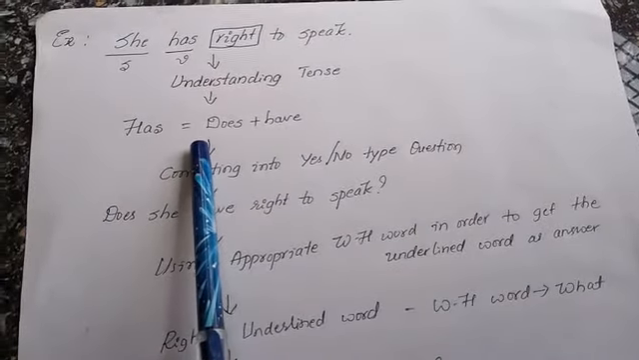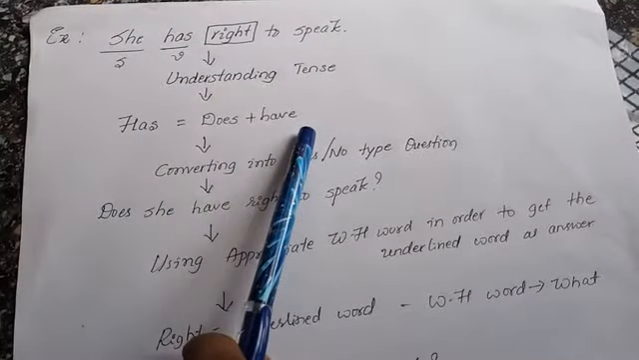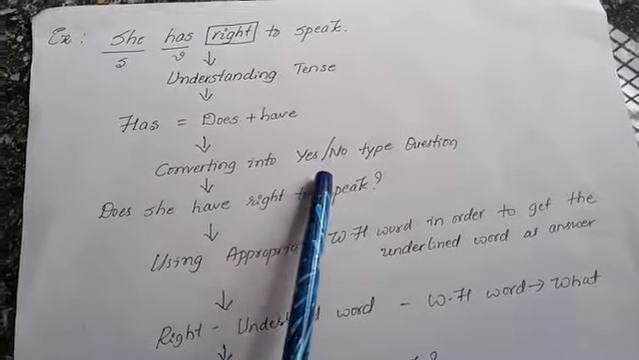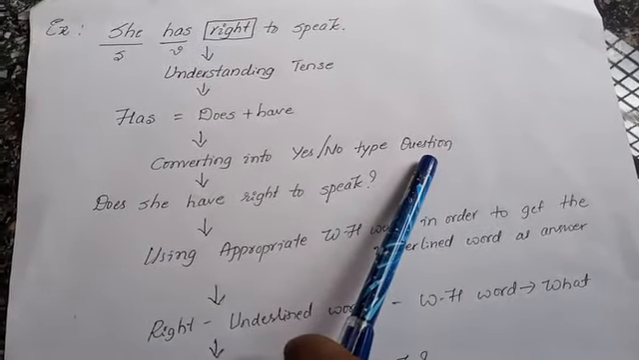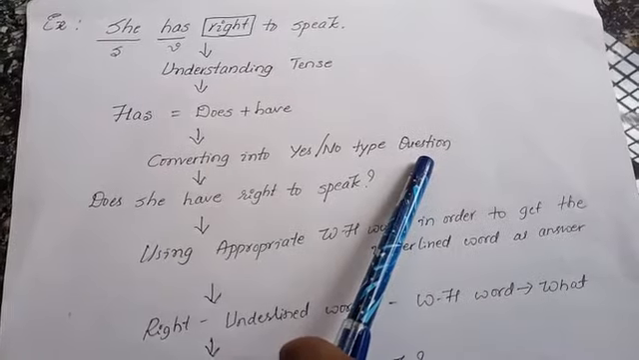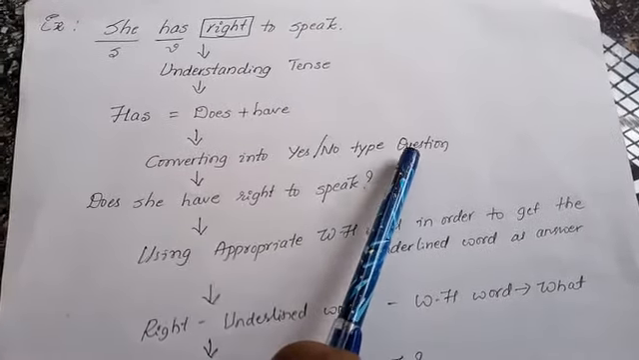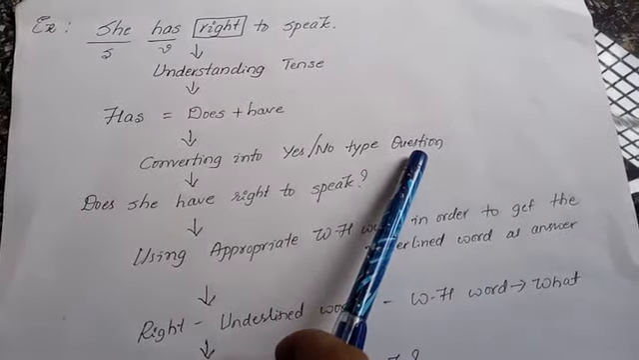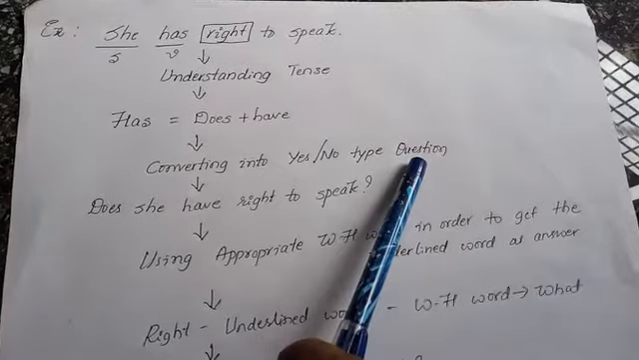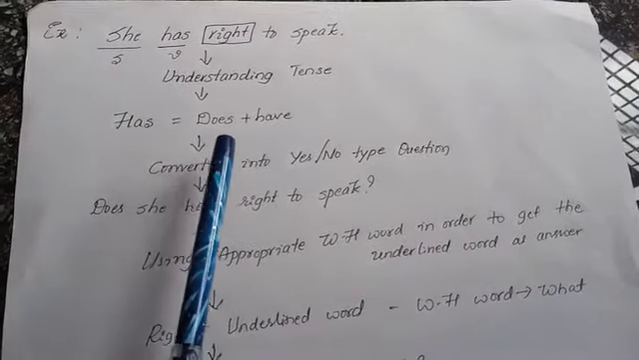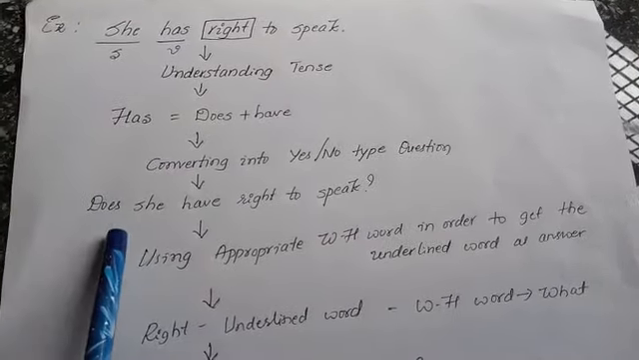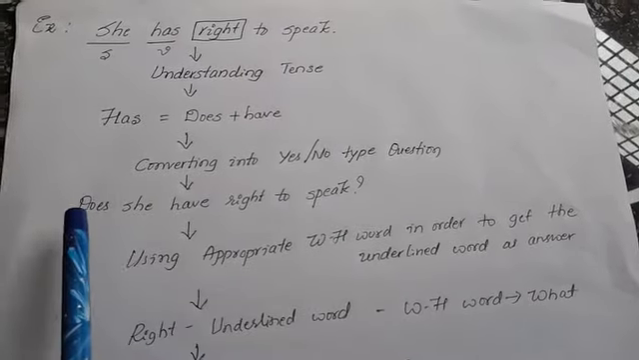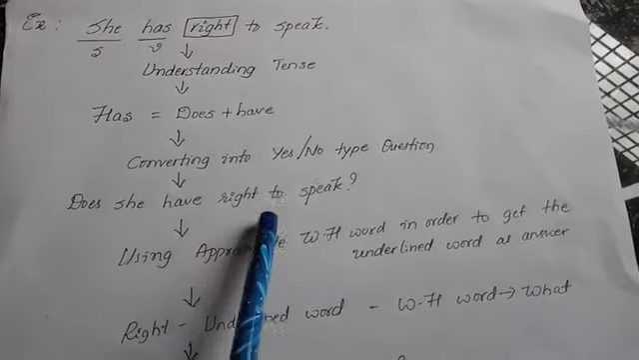And once we come to know that has equals does plus have, while converting into a yes or no type question, then thereafter you need to remember the formula of the yes or no type of question. And what is the formula or structure? It is helping verb plus subject plus main verb plus box plus question mark. And according to that, what is the helping verb here? Does. Thereafter subject she. Thereafter main verb have. So, does she have right to speak?